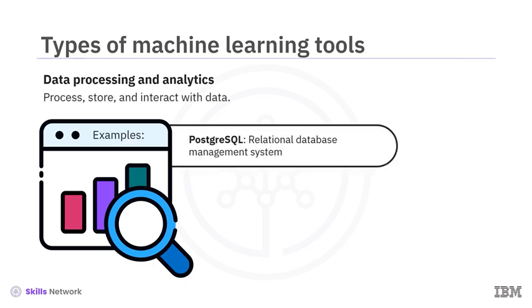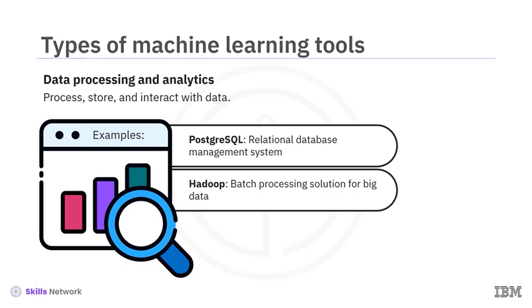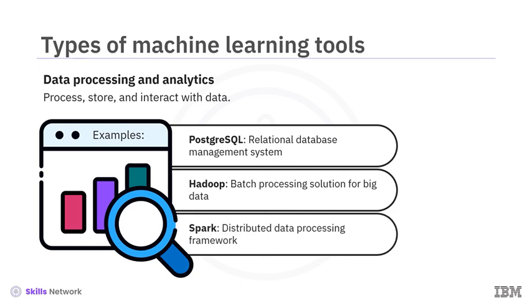Here are some examples. PostgreSQL is a powerful open-sourced object relational database system based on SQL, a language designed for storing, manipulating, and retrieving data in databases. Hadoop is an open-source, highly scalable disk-based solution for storing and batch processing massive data. Spark is a distributed in-memory data processing framework for real-time big data processing. It supports data frames and SQL and is faster and easier to use than Hadoop.